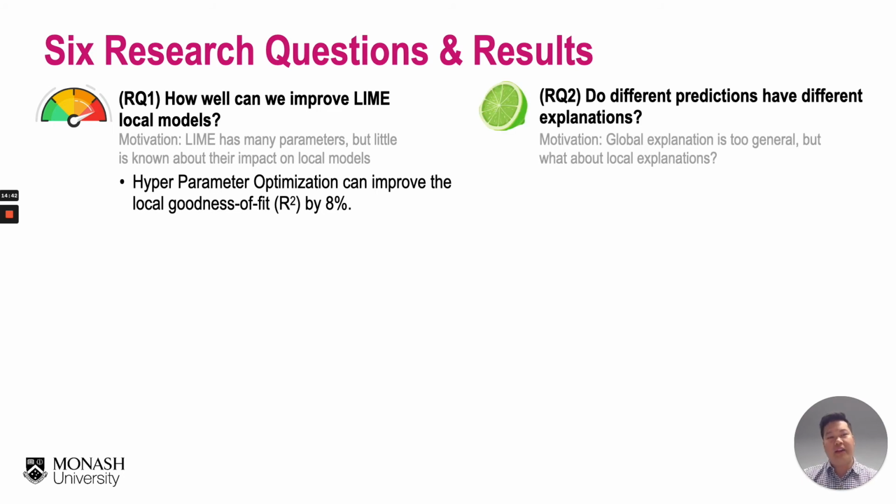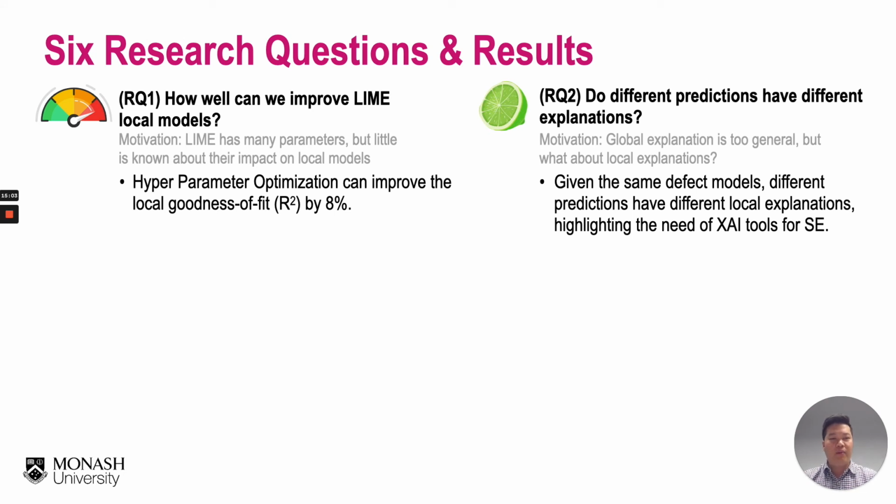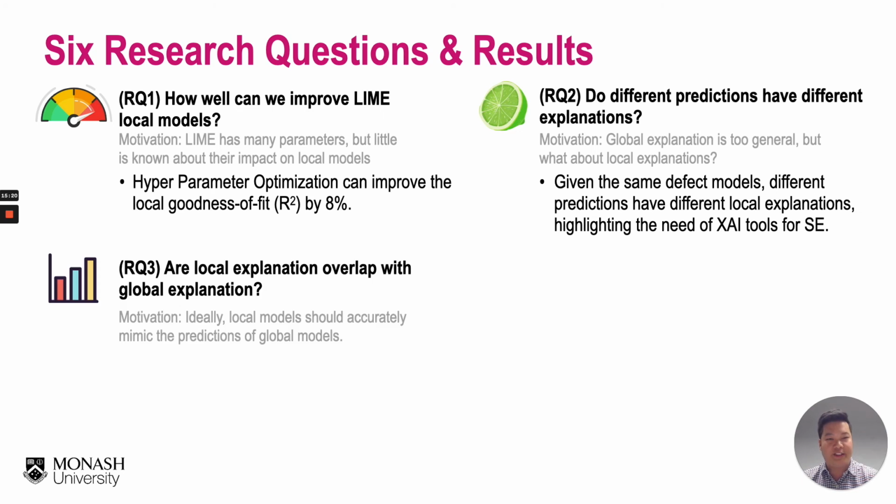And then we also investigate: do different predictions have different explanations or not? The intuition is that normally a global explanation is too generic. It's like one model, we get one explanation, but it does not individually explain the predictions of unseen data. So we want to investigate whether they are different or not. And what we found is that given the same defect model, different predictions actually have different local explanations. This finding highlights the need for explainable AI tools for software engineering, and we should focus more on local explanations instead of relying on global explanations.